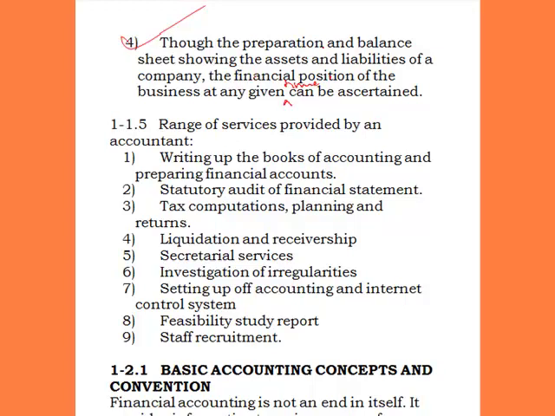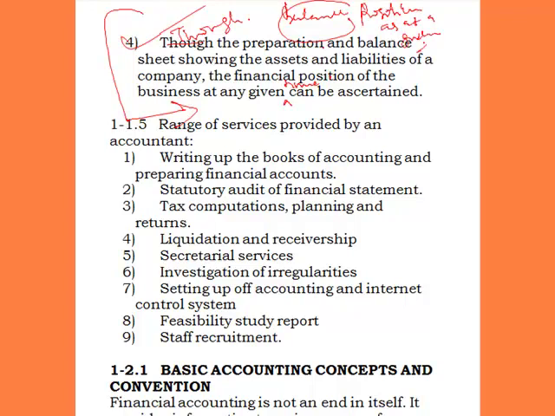The financial position of the business at any given time can be ascertained. So it means the financial position of the business can be ascertained through the balance sheet, because the balance sheet of a business shows the true position of the business as at a given period, the end of the year. That is that. Let's now go to the next one.